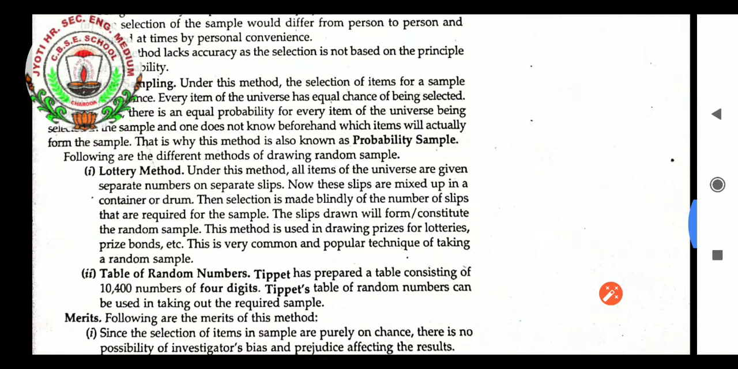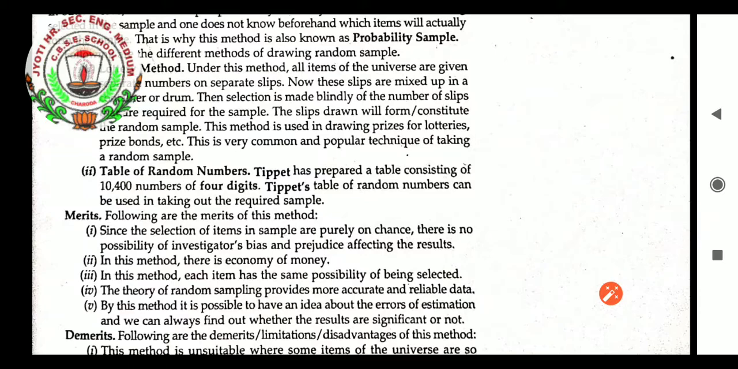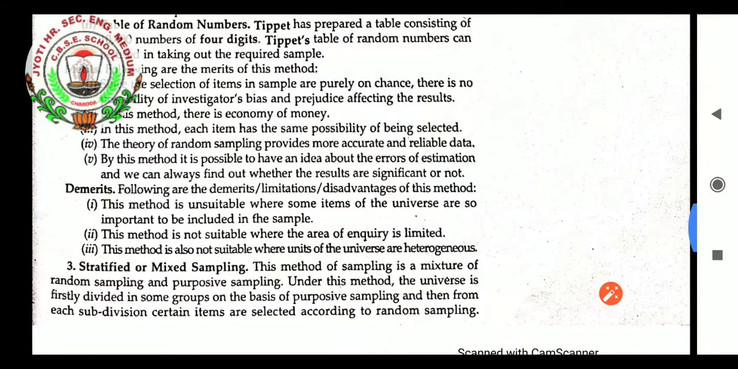Merits of random sampling, I think it is clear. Selection of items in the sample is purely on a chance basis. It is economical in money. Money will be saved by this method, and time will also be saved, as we are not taking the whole universe, we are taking things randomly. Each item has the same possibility of being selected, and that will give accuracy in our result. The theory of random sampling provides more accurate and reliable data. That is the true fact.